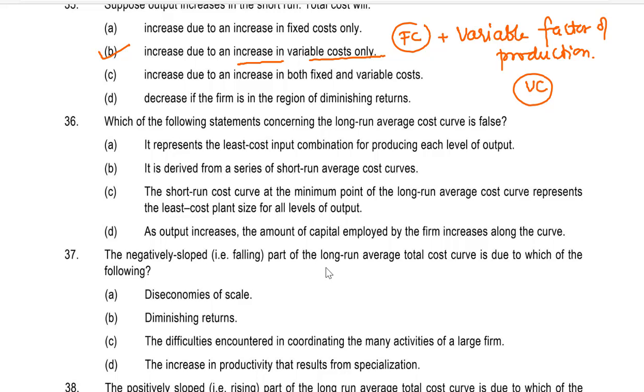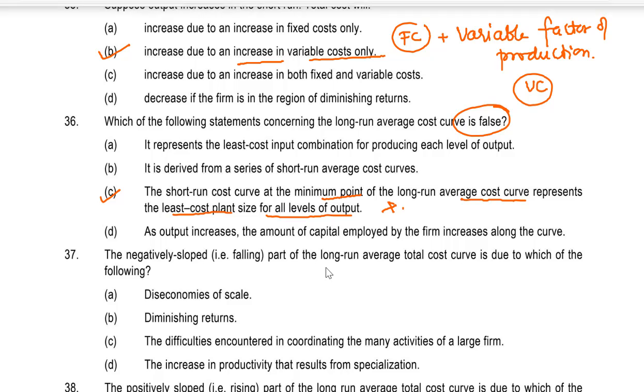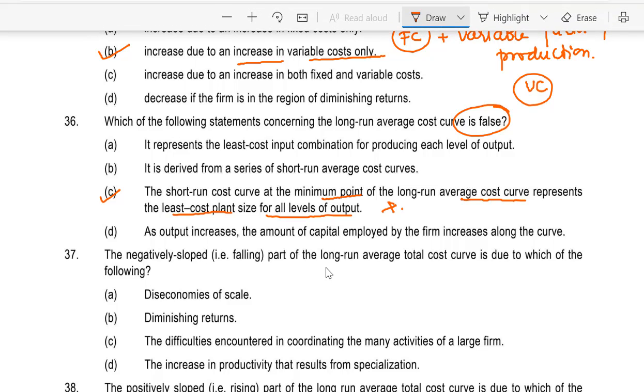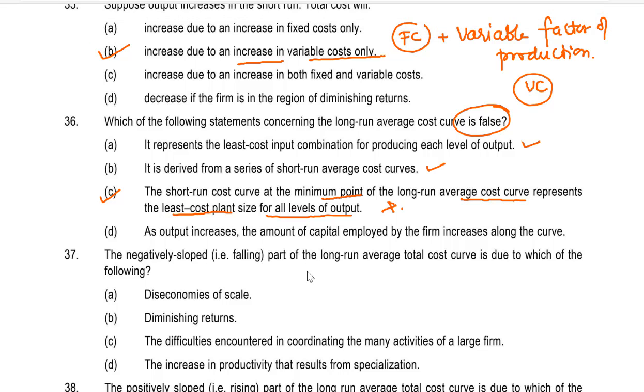36. It would be C. The short run cost curve at a minimum point of long run average cost curve represents the least cost plant size for all the levels of output. Which of the following statements on the long run cost curve is false? So this is not correct at all. Just read the B again. It is derived from the series of short run cost curves. Yes. A. It represents the least cost input combination of producing each level of output. Yes. And so on.